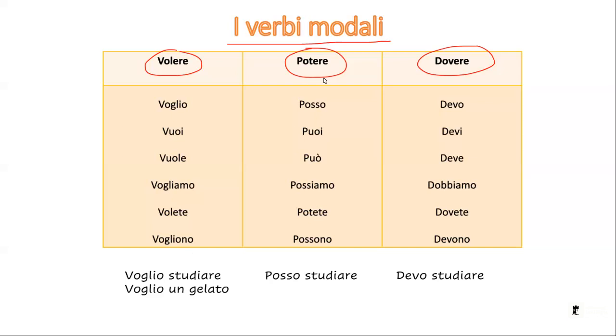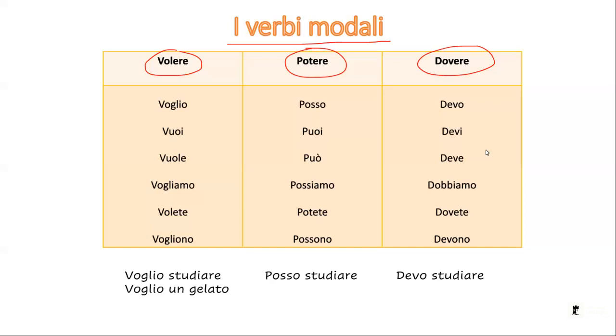Potere, to be able to. Posso, puoi, può. Possiamo, potete, possono. Dovere, to have to. Devo, devi, deve. Dobbiamo, dovete, devono. Now the peculiarity of these 3 verbs is that they can be followed by another verb